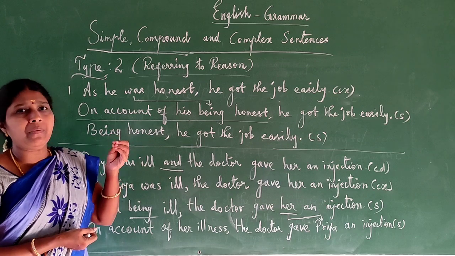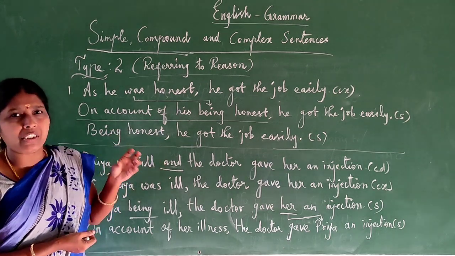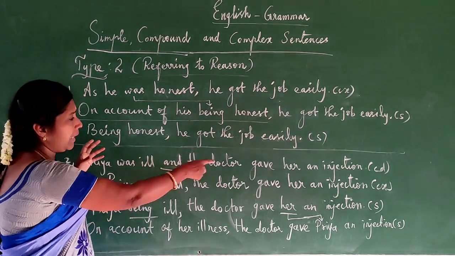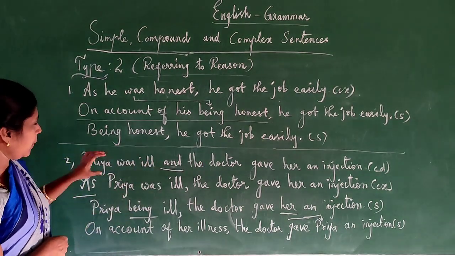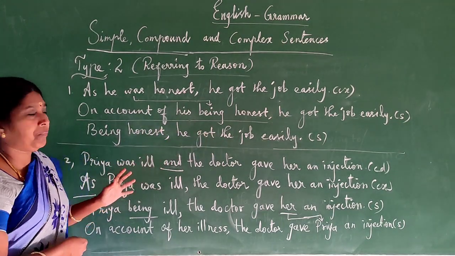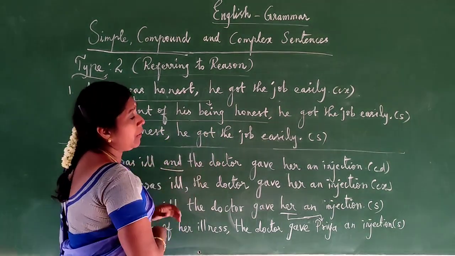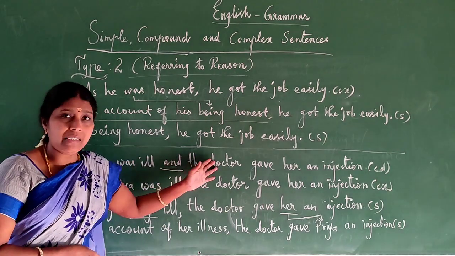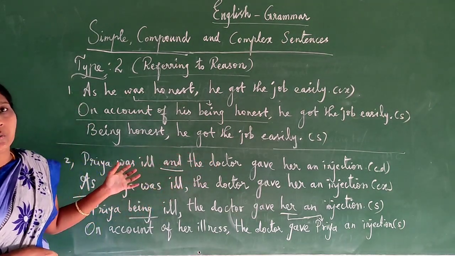So, simple we got, that is, we get confusion. What type does it belong to? For that, read the sentence and find out the meaning. Priya was ill and the doctor gave her an injection. Reason: for the illness, the doctor gave an injection. So we have to find out, on reading the sentence, what type this sentence belongs to.